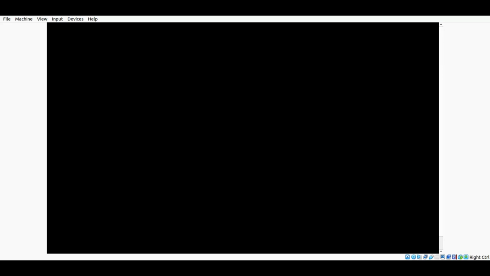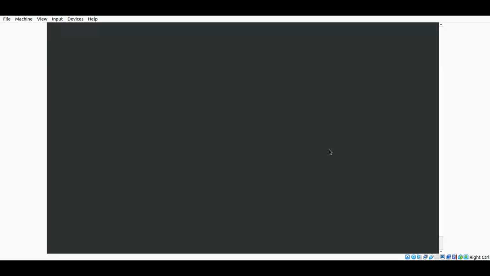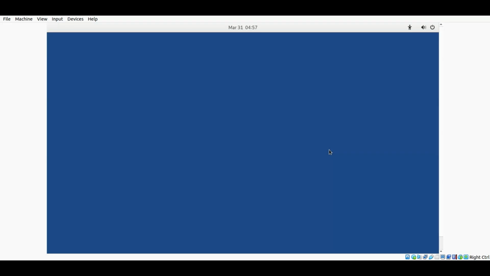In my next video, I'll show you how to install Tails, or how to install Kali Linux, or any other Linux distribution you want to install in your system, or any legacy Windows system if you want to install in your virtual machine and test on it. You can do that, of course. So let us see how Tails is working, and how you can be completely anonymous while surfing the net. So let us wait a little bit, and it is opening up.